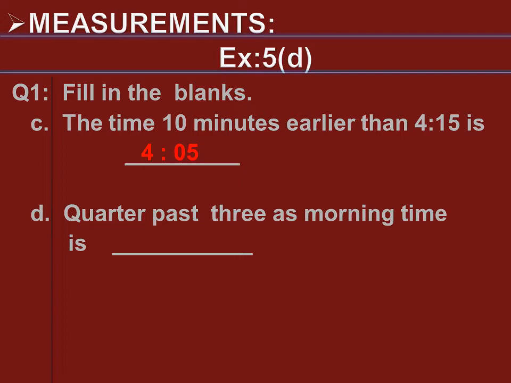Now we will move to the next part. Quarter past 3. Quarter past 3 as morning time is. Quarter past means 15 minutes after 3, so we will write 3:15 am. The time is morning time, so we will write am.